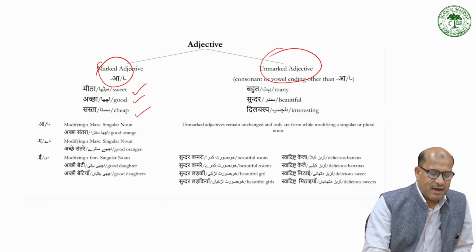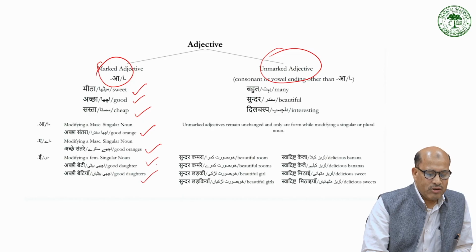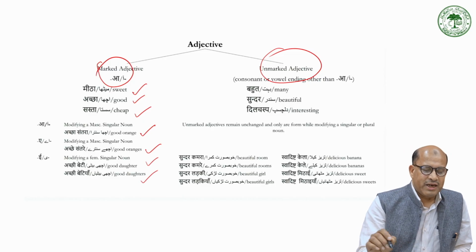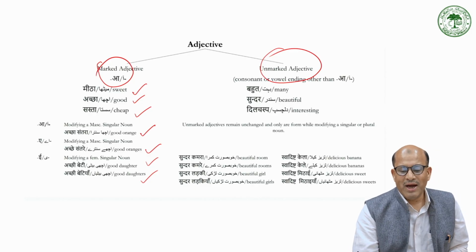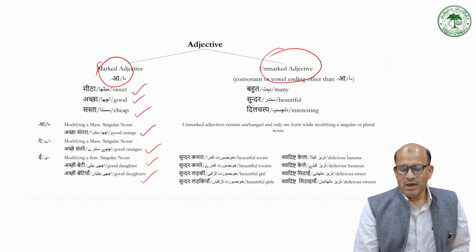So acha santra, good orange, अच्छे संतरे, good oranges, and अच्छी बेटी, good daughter, अच्छी बेटियां, good daughters. So marked adjectives agree with the noun they modify. However, unmarked adjectives like बहुत, सुंदर, दिलचस्प remain unchanged, whether modifying a singular or plural noun.